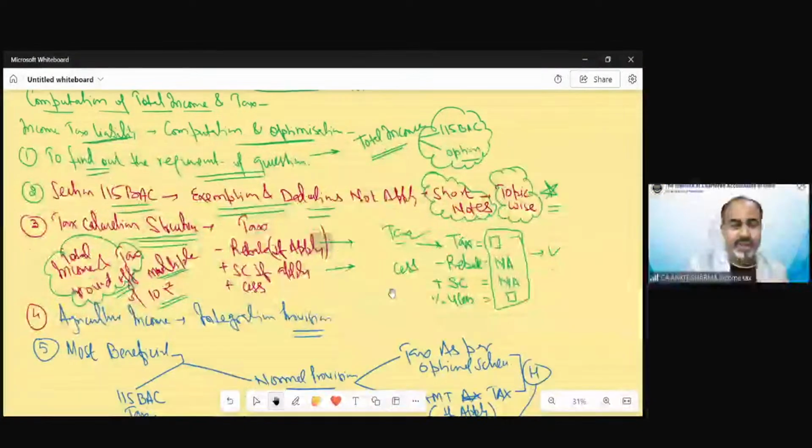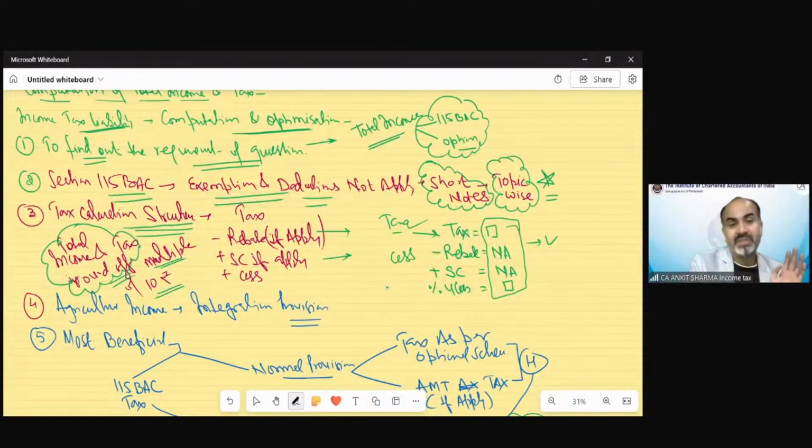Then one more interesting thing which can affect your answer, and that is agricultural income. In most of the questions, I personally believe there would not be agricultural income.